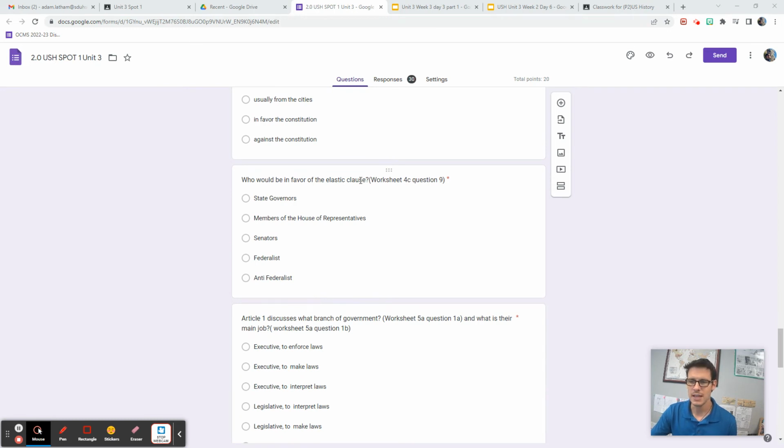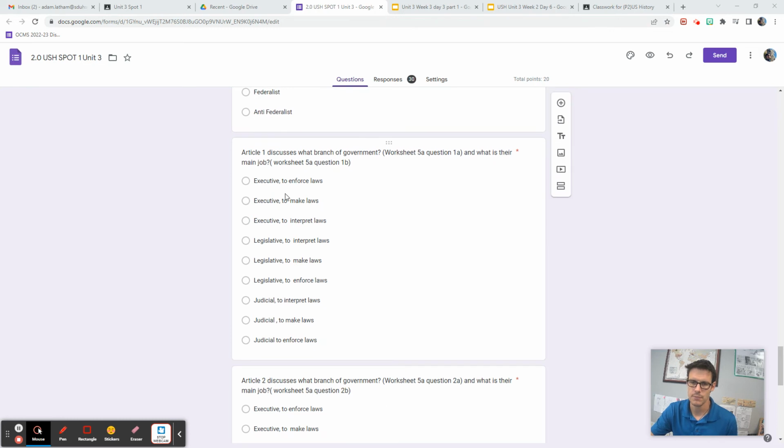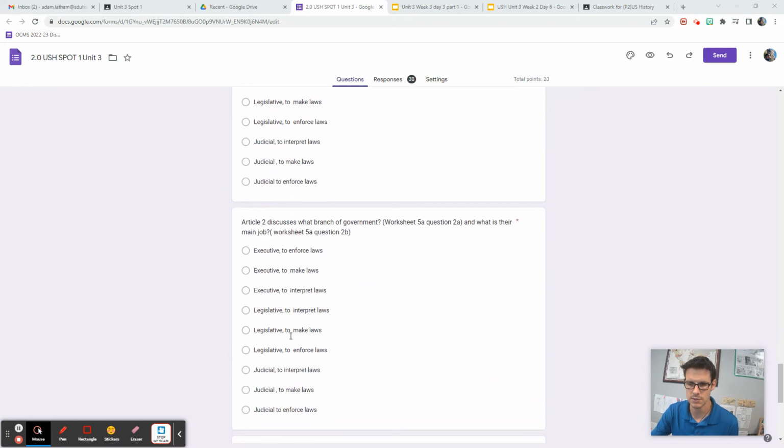Who would be in favor of the Elastic Clause? Worksheet 4C, Question 9. State governors, members of the House of Reps, senators, Federalists, or Anti-Federalists. Article 1 discusses which branch and what powers did they have. This is Worksheet 5A, Question 1B. Is it executive to enforce laws, executive to make laws, executive to interpret laws, legislative to interpret laws, legislative to make laws, legislative to enforce laws, judicial to interpret laws, judicial to make laws, or judicial to enforce laws?